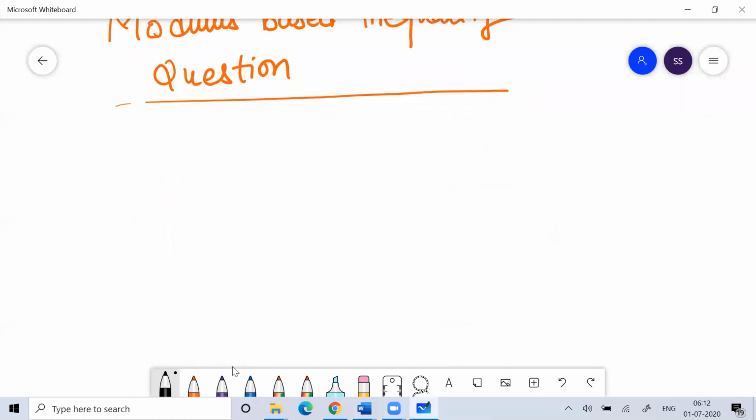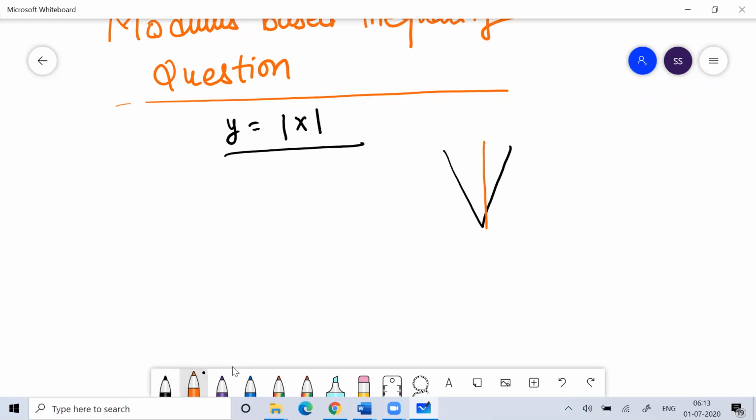Like imagine y is equal to mod of x. If I ask you the graph of y equals mod of x, the graph would be like this. You can put a positive value of x, you can put a negative value of x, but the answer I'll get is always the positive value of y. So the domain would be from minus infinity to plus infinity, but the range would be from 0 to plus infinity.